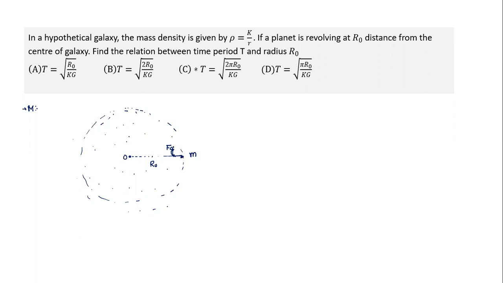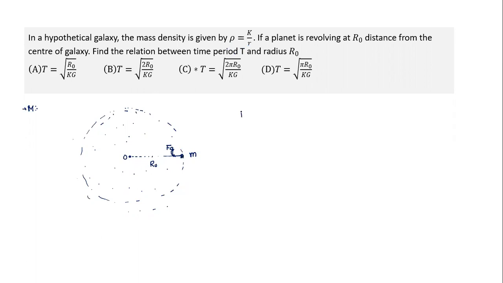But here the difficulty is in deciding which mass is exerting the gravitational force of attraction on the planet. We know that whenever mass has spherical symmetry, and in this particular case it has spherical symmetry, only the part of the mass which lies within an imaginary sphere of radius r naught will exert force on this mass. Any mass which is outside this imaginary shell will not exert any force.